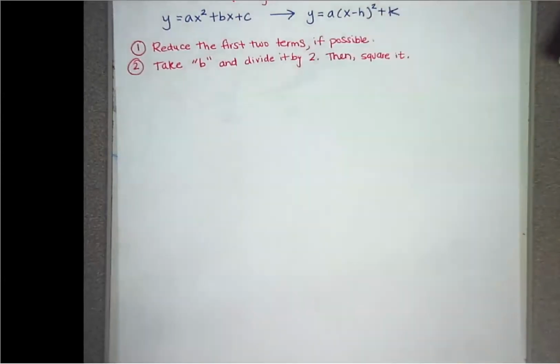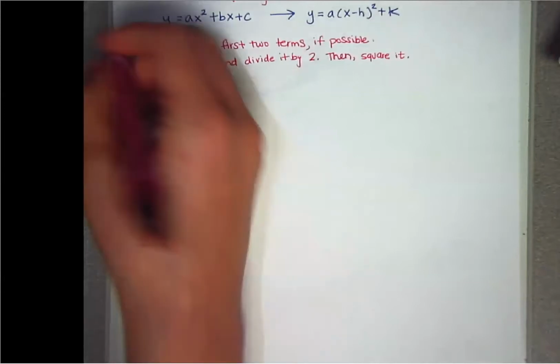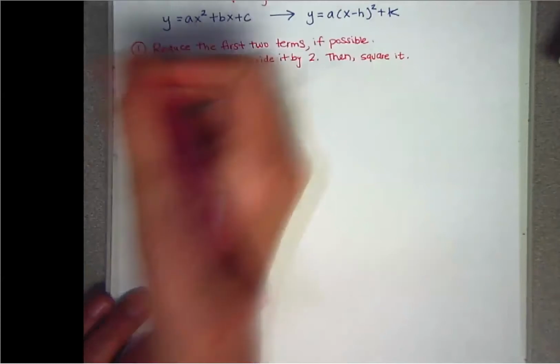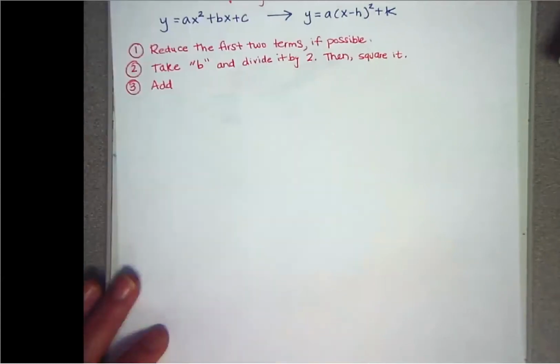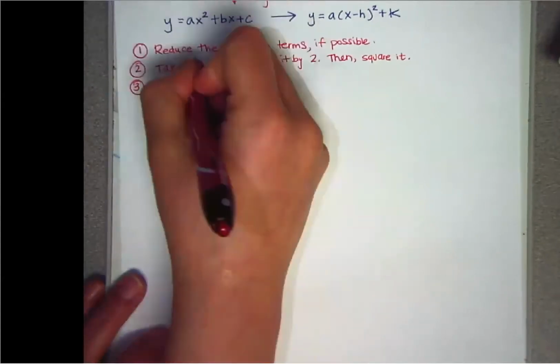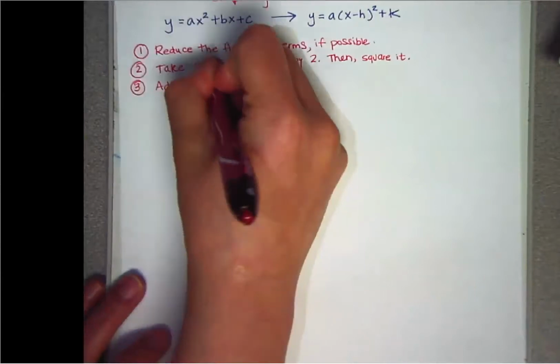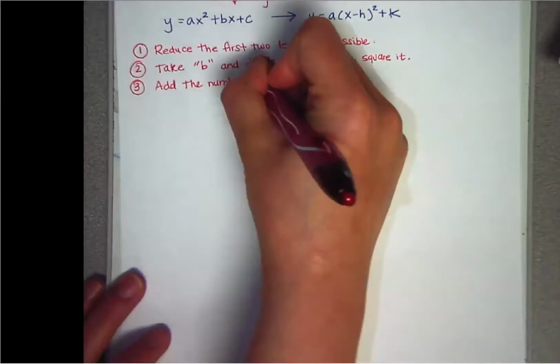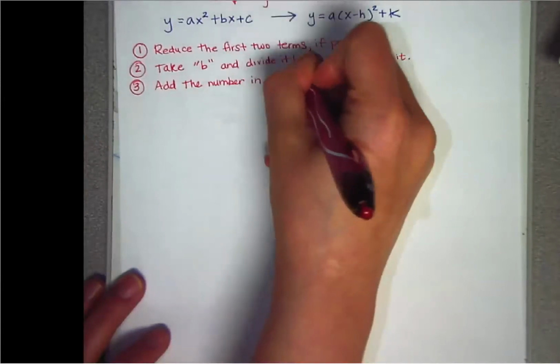Step 3. That number that we get at the end of step number 2, you're going to add it in the parentheses.